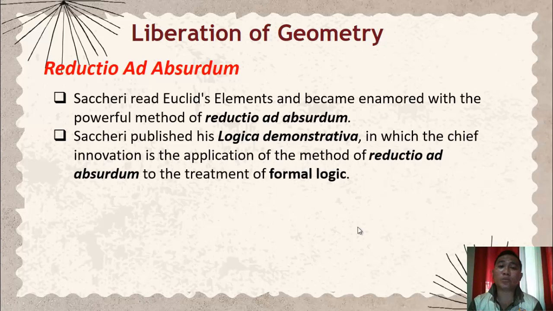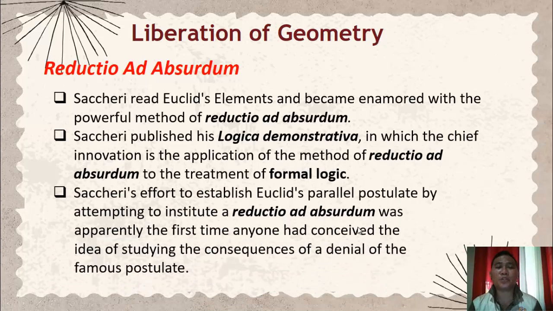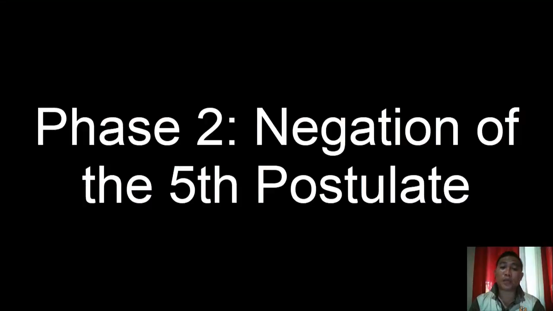Saccheri's effort to establish Euclid's parallel postulate by attempting to use a reductio ad absurdum was apparently the first time anyone had conceived the idea of studying the consequences of a denial of the famous postulate. So this will lead to the second phase of liberation, which will be discussed by Ma'am Racel.